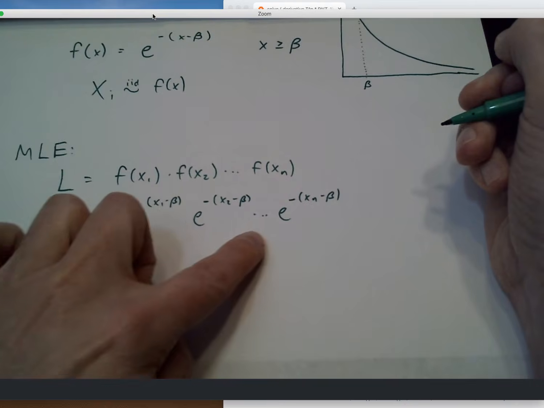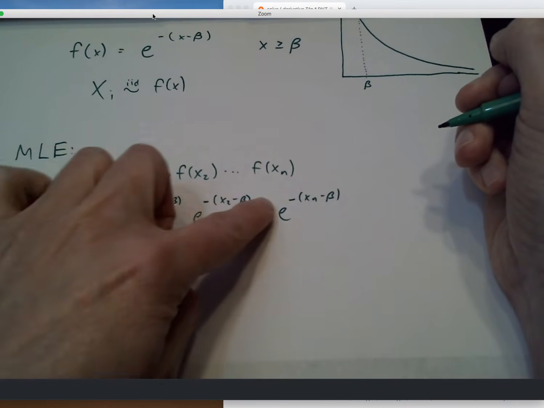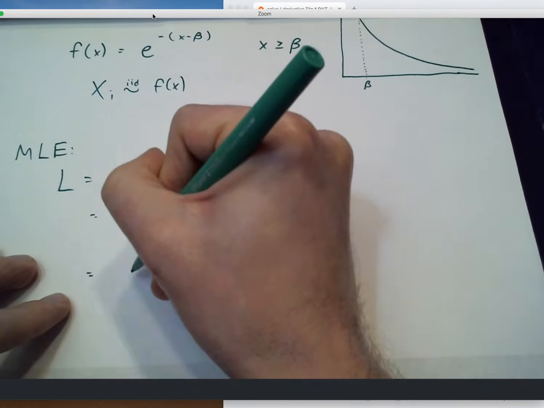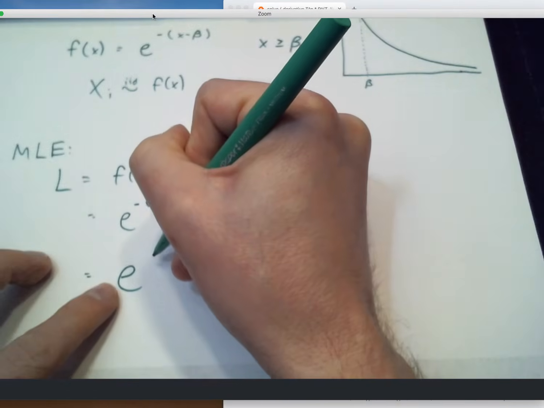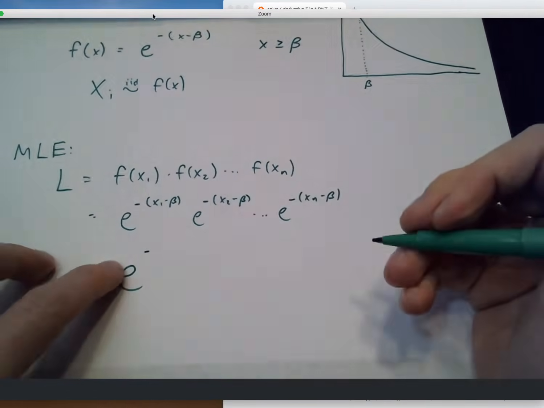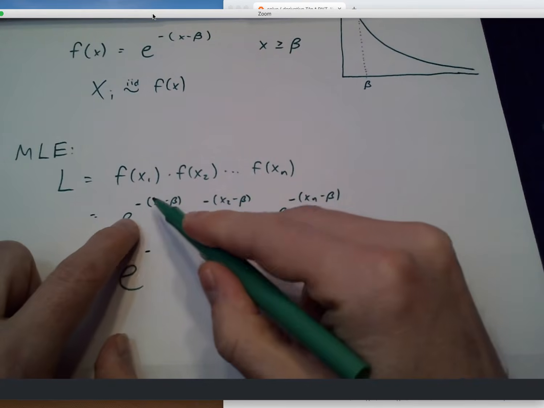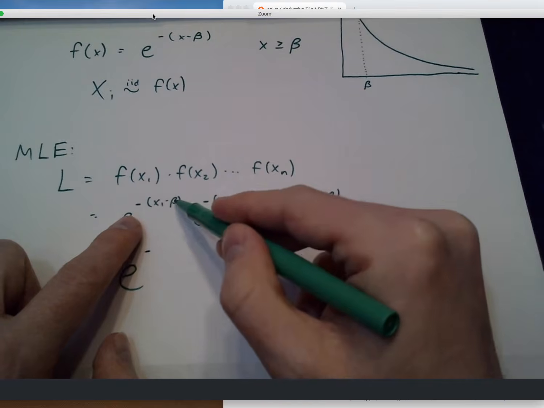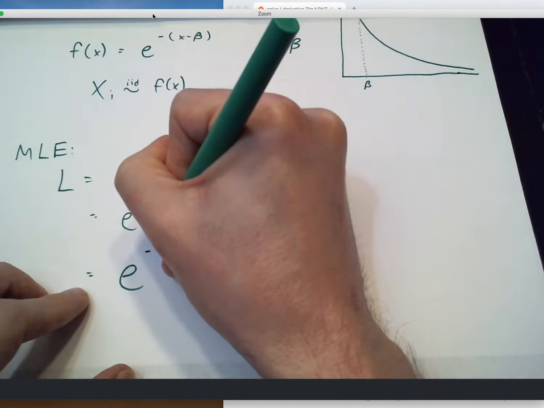Okay, well, common base, e, raised to some powers here. But everything's multiplied by each other, so my rules of exponents say, well, I'll take that common base, and all the exponents are going to add. Now, what I'm going to do is expand this minus sign inside each one of these. The minus beta becomes a positive beta.